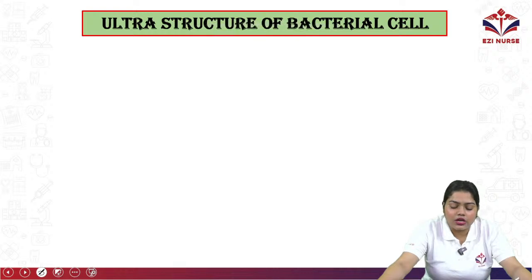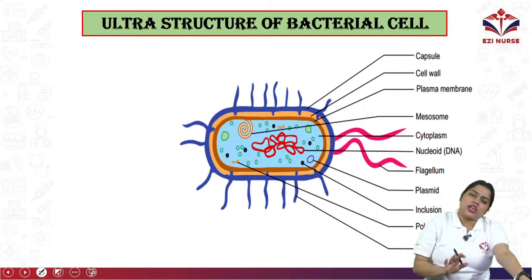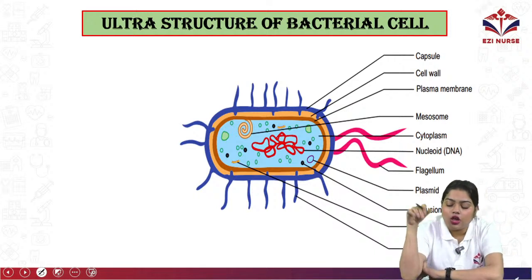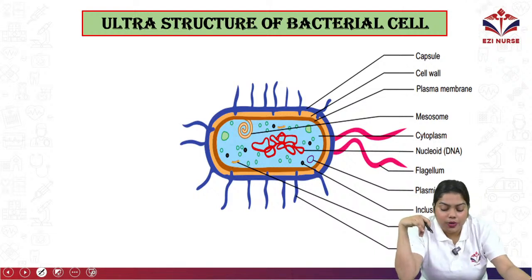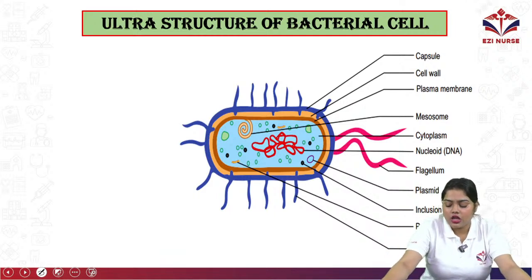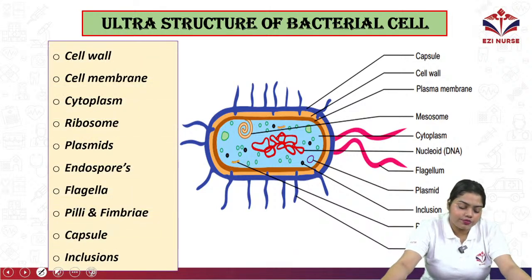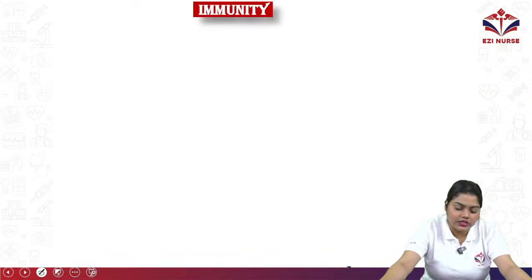Okay, so what is the ultrastructure of bacterial cells? So as we were seeing, mainly the bacterial cells are prokaryotic cells. Okay, so this is made up of capsule, cell wall, plasma membrane, mesosome, cytoplasm, nuclear DNA, flagellum, plasmid, inclusion, polyribosome and pilus. Okay, or pili or fimbriae also we can say.